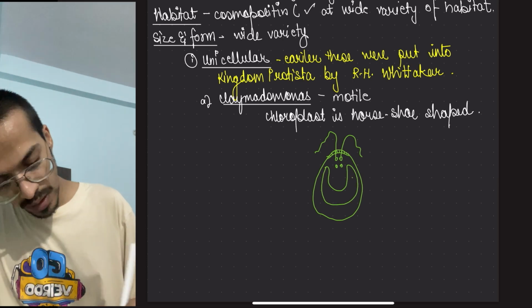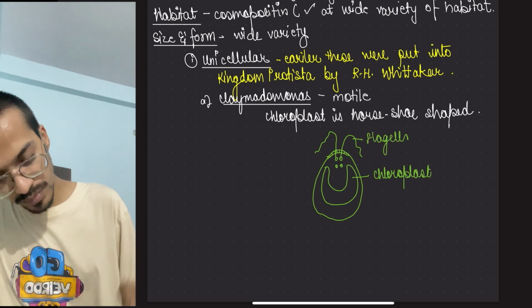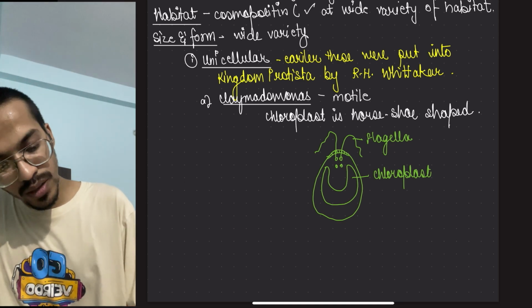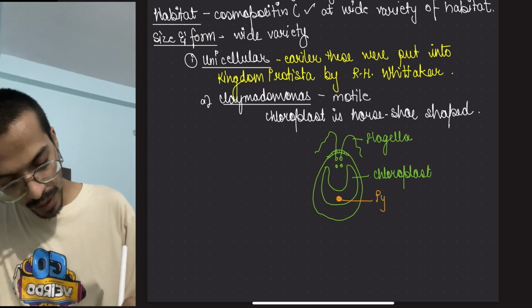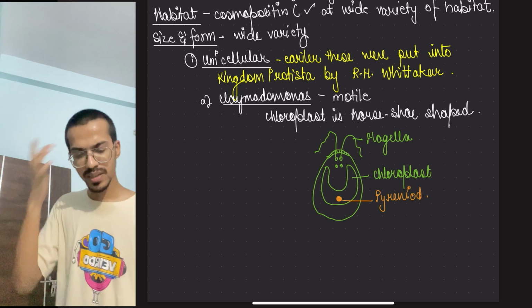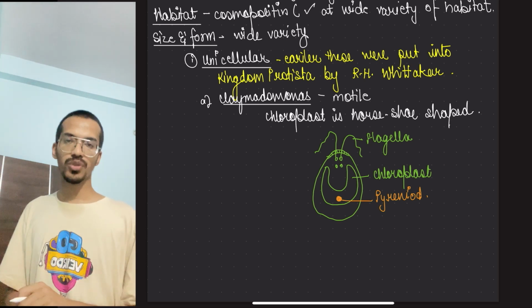This is the chloroplast. This is the flagella. Okay, there is stored food present in the form of pyrenoid. Other things are also present. So this is the basic idea I have given to you.